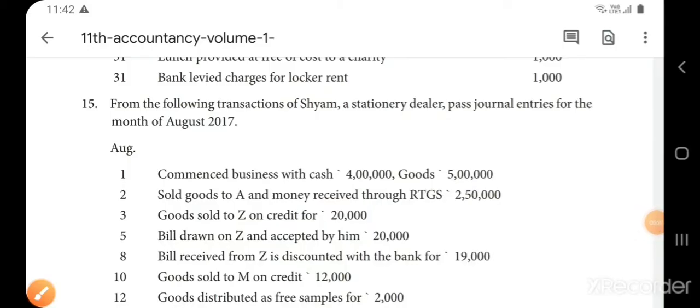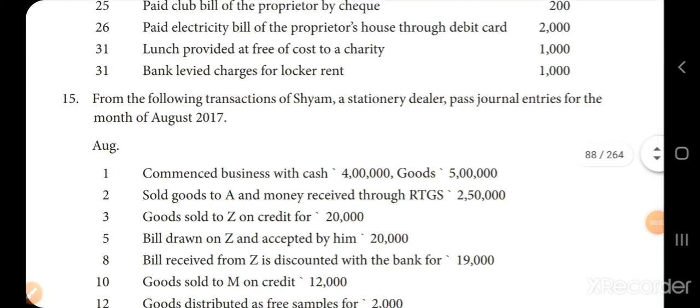Exercise 15. From the following transactions of Shyam, a stationery dealer, pass journal entries for the month of August 2017. So you will start the problem in the books of Shyam, journal entries for the month of August 2017.